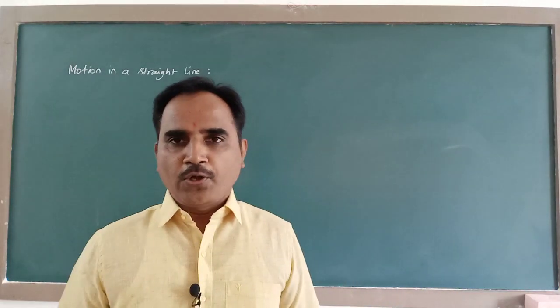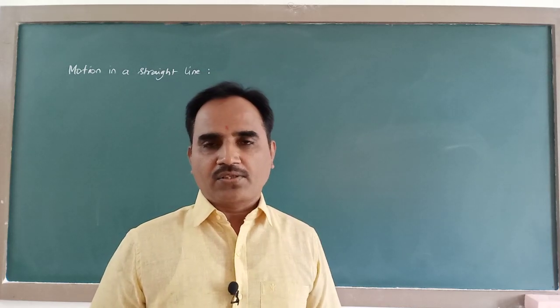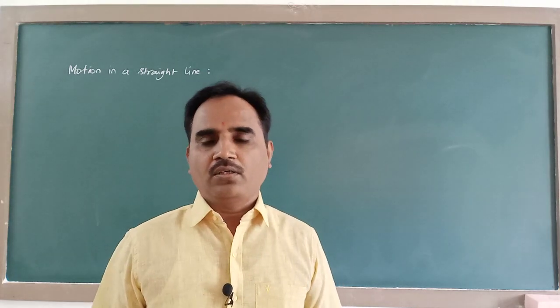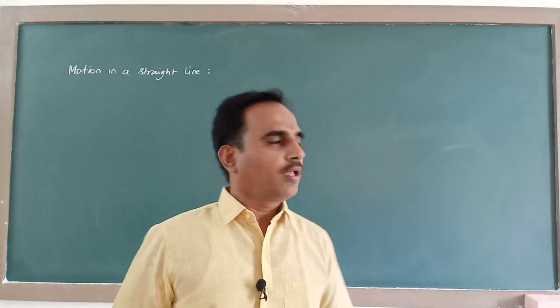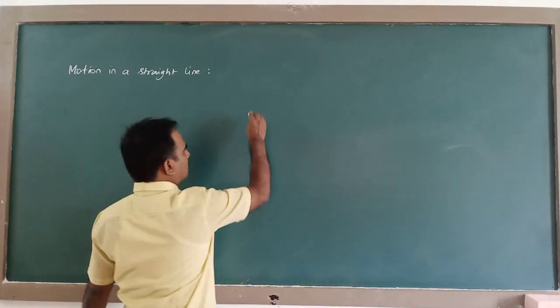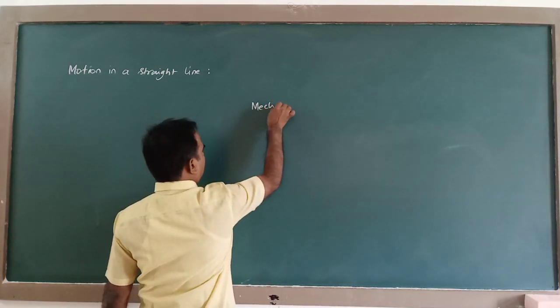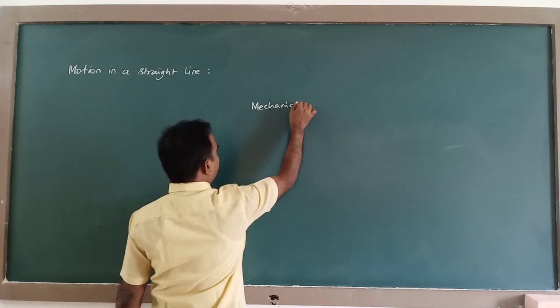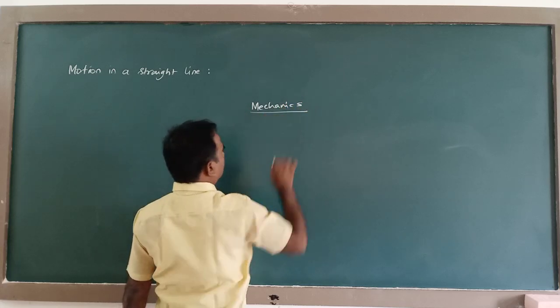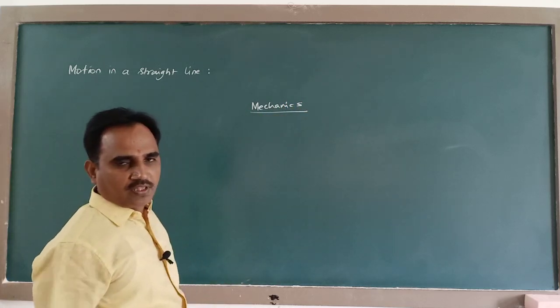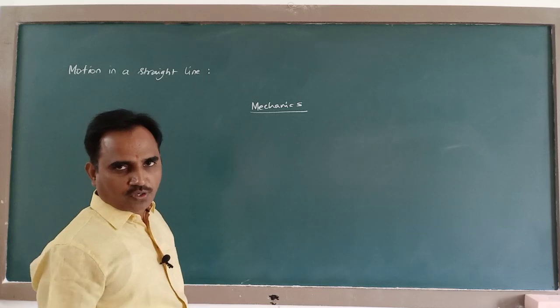Today I am going to start a new topic in mechanics, that is motion in a straight line. Mechanics is a branch of science which deals with the state of rest and state of motion of bodies.